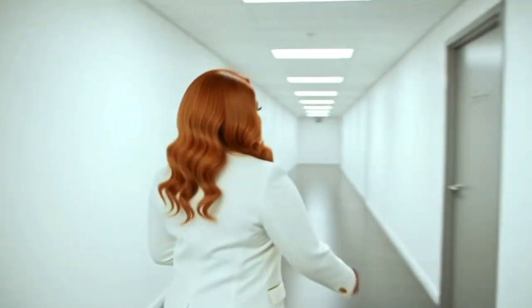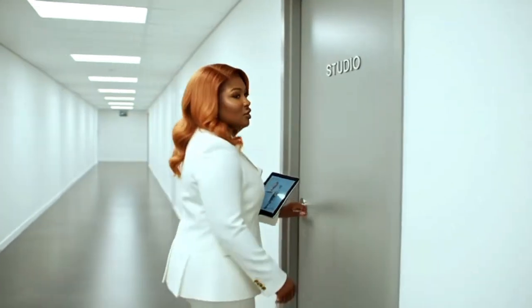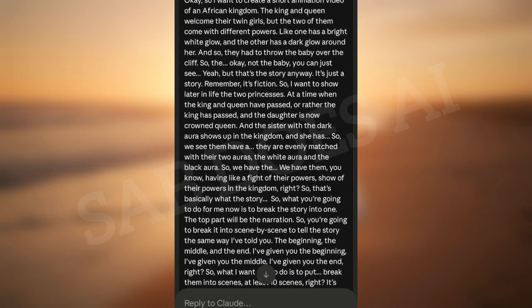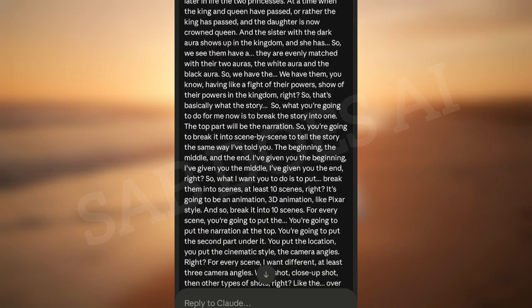I have simplified a very complex AI content creation workflow so that you can create better AI films, and we're doing everything with free AI tools. No need for paid tools if you don't have the budget right now. Let me show you. So the very first step is to create your story. For this exercise, I am using Claude AI to do just that. You can use any of the LLMs that you are comfortable using.